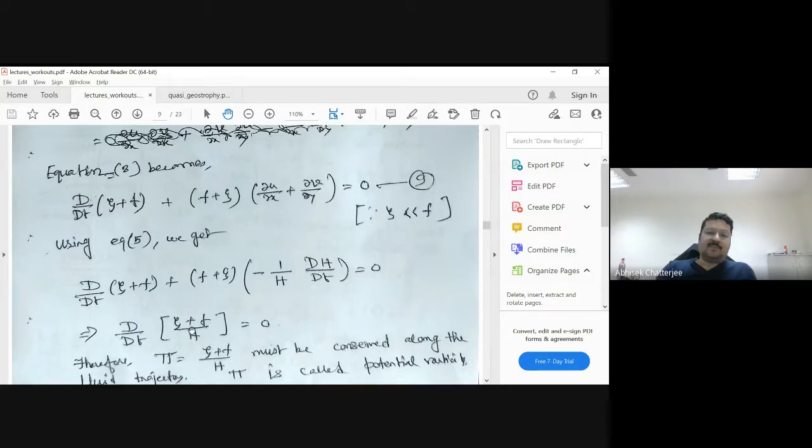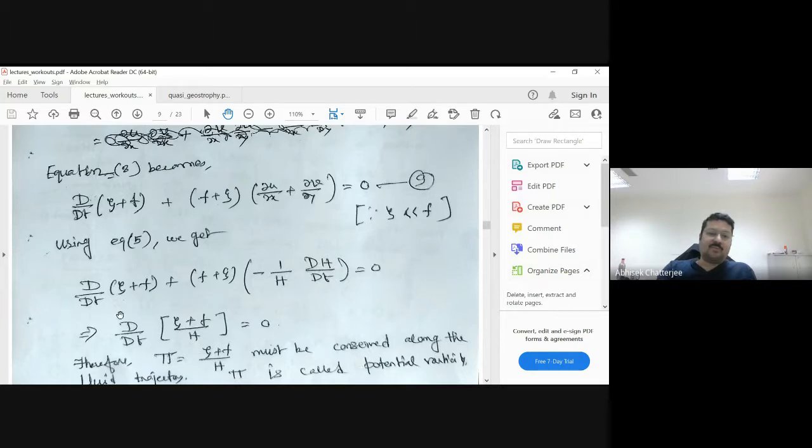So you can assume u multiplied by v, so the derivative of u and v. How is it to be done? The derivative of u, h will remain outside, plus this is fixed, and then you take the derivative of this 1 upon h, so minus 1 upon h dh by dt equals 0.